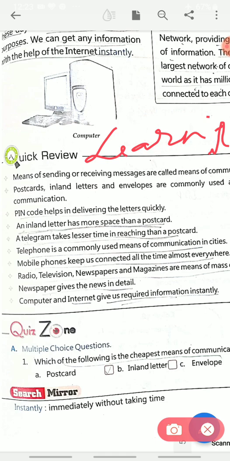These are 10 points which will help you in revising the chapter. All these points we have discussed in this chapter. So children, please learn it and put numbers 1 to 10, and please today revise page numbers 86 and 87 also, and read the whole chapter. Then when we do the next pages, you are able to understand everything. Thank you.